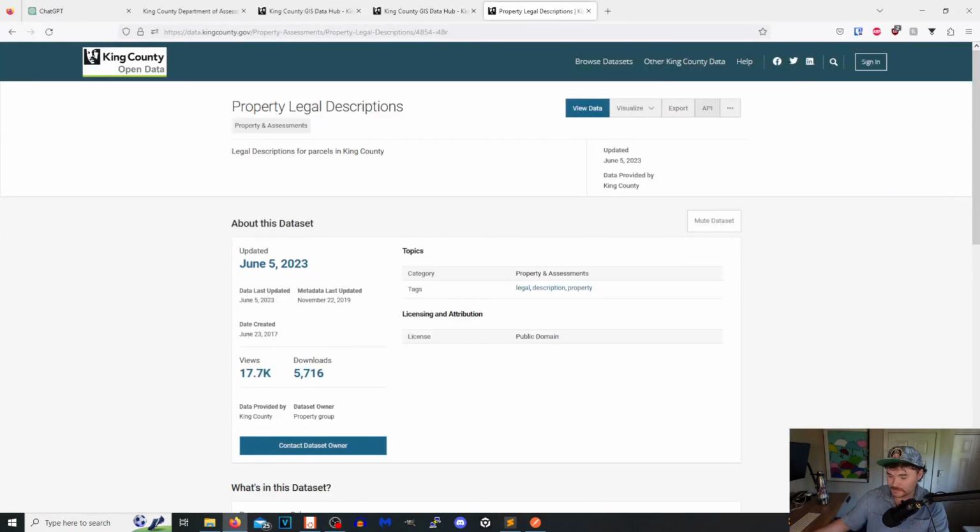So like I said, we are going to be gathering ownership data from the King County Assessor. The first thing I did was download the property legal descriptions from the King County Open Data portal. And this will basically give us the parcel numbers. Now, parcel numbers are different than the address, as the parcel number, I believe, can change depending on how it's subdivided and all that.